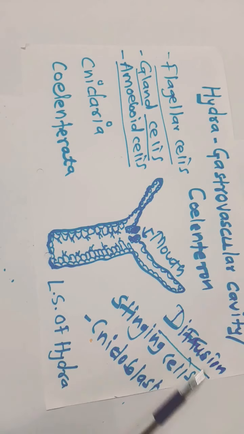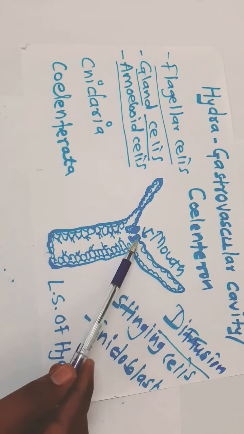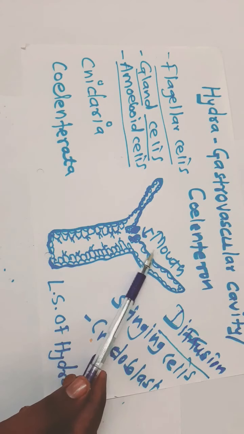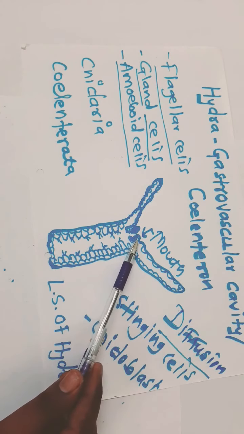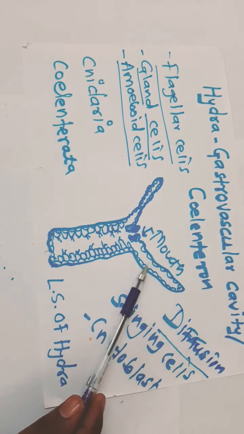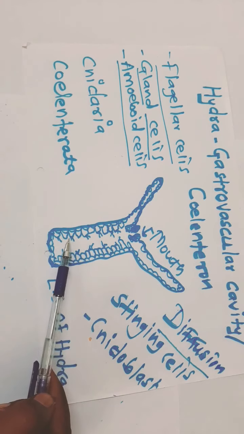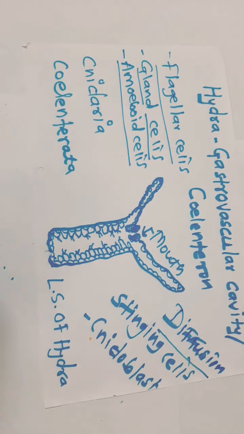Okay, so this is the gastrovascular cavity or coelenteron in Hydra. This cavity has only one opening called the mouth. So the mouth is used for ingestion as well as egestion. Ingestion means intake of food material. Egestion means excretion of undigested waste and nitrogenous product. Then the tentacles have special cells called cnidoblasts, and due to the presence of cnidoblasts, this phylum is also known as Cnidaria, and due to the presence of the internal body cavity, the gastrovascular cavity or coelenteron, this phylum is also called Coelenterata. Stinging cells are generally used to paralyze their prey.